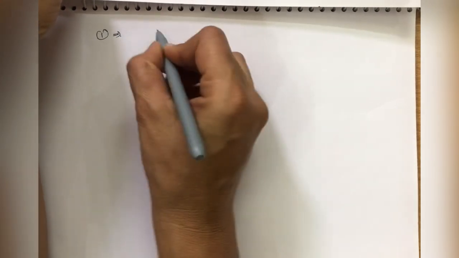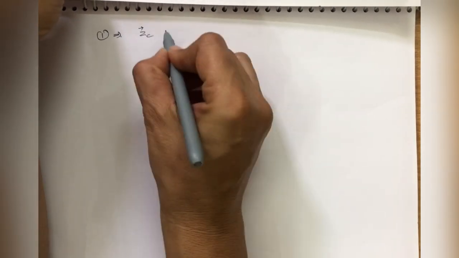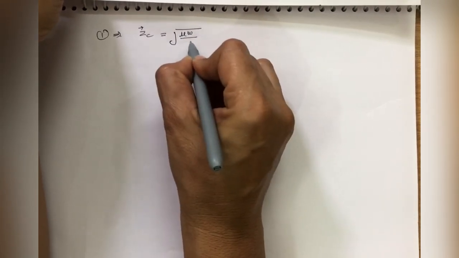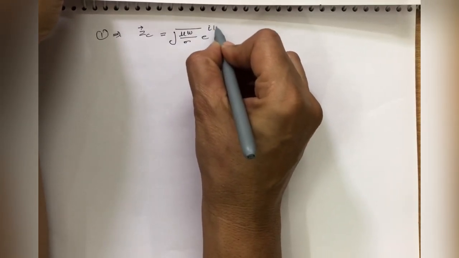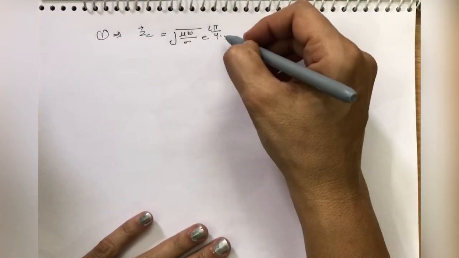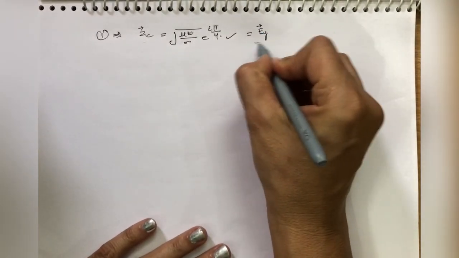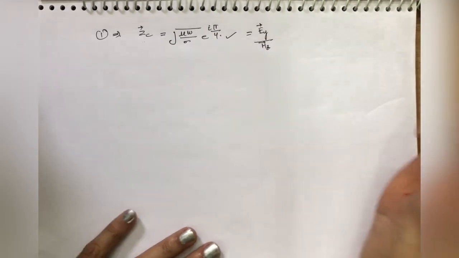So equation first implies zc is equal to under root of mu omega by sigma e raised to power iota pi by 4. So from this what you conclude is that zc is the ratio of ey over hz. Clear?